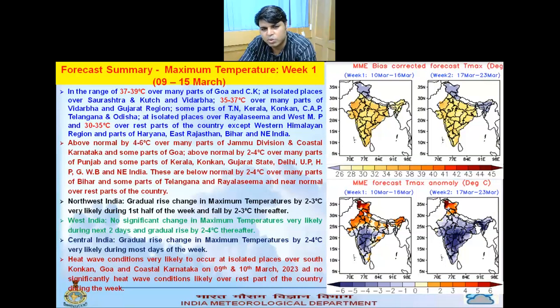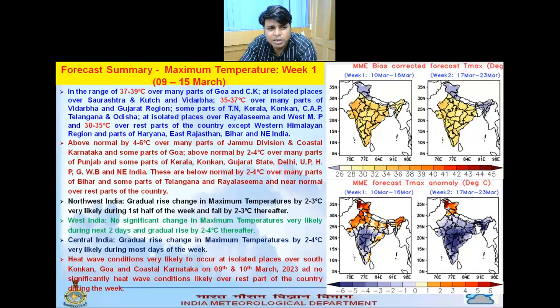Now the scenario today: the maximum temperature is in the range of 37 to 39 over many parts of Goa, coastal Karnataka, and at isolated places over Saurashtra, Kutch and Vidarbha. 35 to 37 degrees centigrade over many parts of Vidarbha, Gujarat region, some parts of Telangana, Kerala, Tamil Nadu, Konkan, coastal Andhra Pradesh, Odisha, and isolated places over Rayalaseema and West Madhya Pradesh. And in the range 30 to 35 over the rest of the country except the Western Himalayan region and parts of Haryana, East Rajasthan, Bihar and Northeast India.